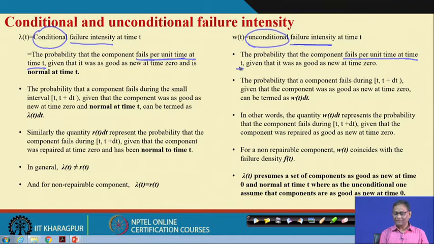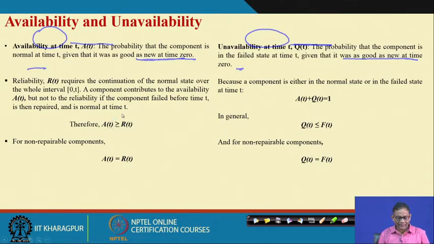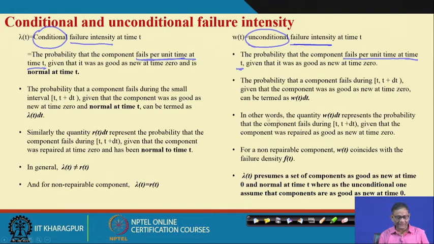Now go to availability again. Let us go back to availability: the probability that the component is normal at time t. But under the conditional case, we are talking about failure per unit time, given that it was as good as new at time t equal to 0 and normal at time t.